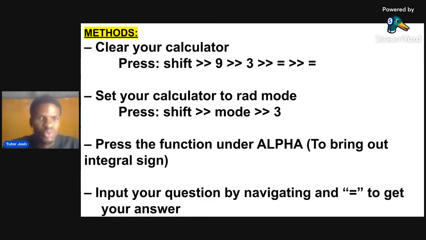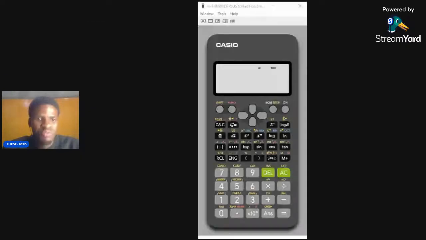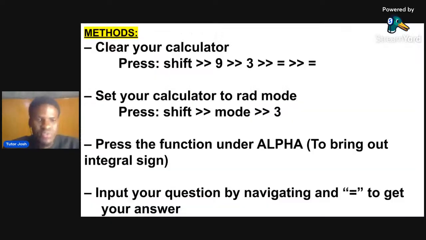The first step says we should press the function under alpha to bring out the integral sign. So to bring out the integral sign, the function under alpha is this function here. You press it. After pressing it, move to the question. Input the question by navigating and press equals to get the answer. If I catch you solving integration questions manually in the exam, I will deal with you. You just put the question in your calculator and you get the answer straight.